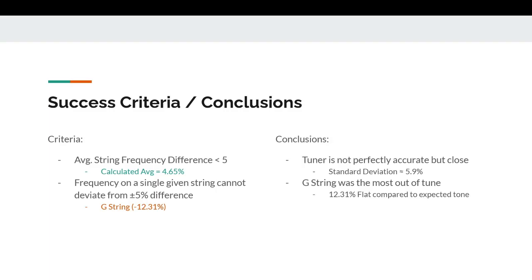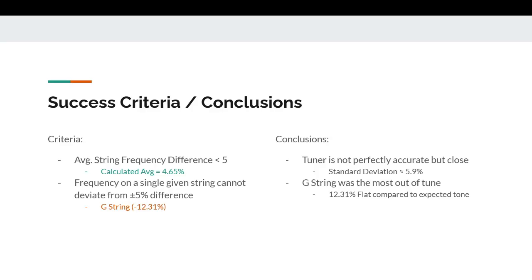So I did meet this criteria. However, I was not able to successfully satisfy my other criteria, which was that I needed the frequency of my strings to not deviate from either plus 5% or minus 5%. And the string that broke that rule was our G string, where there was a 12% difference, which is way above my limit of 5%.